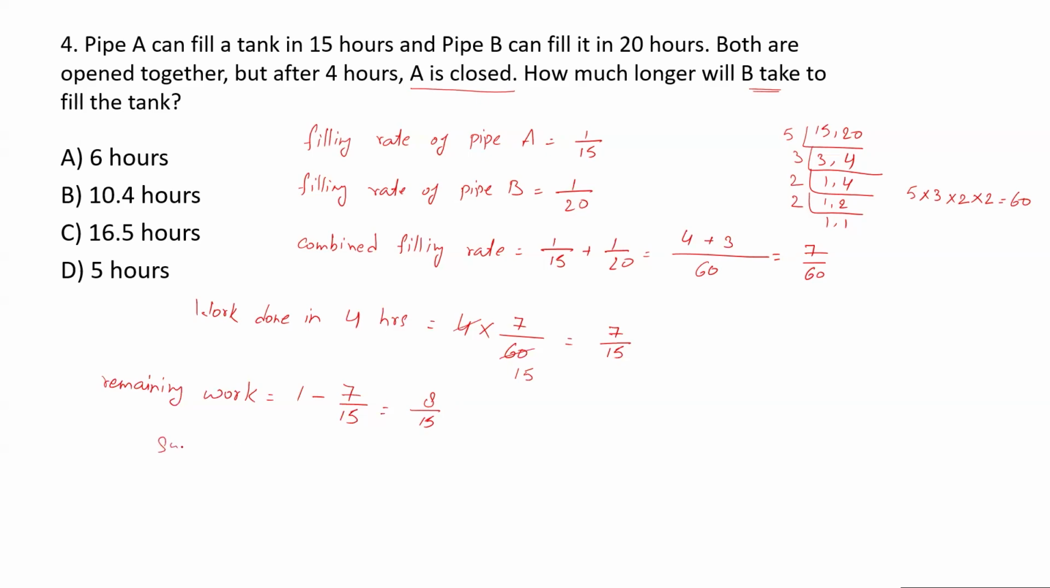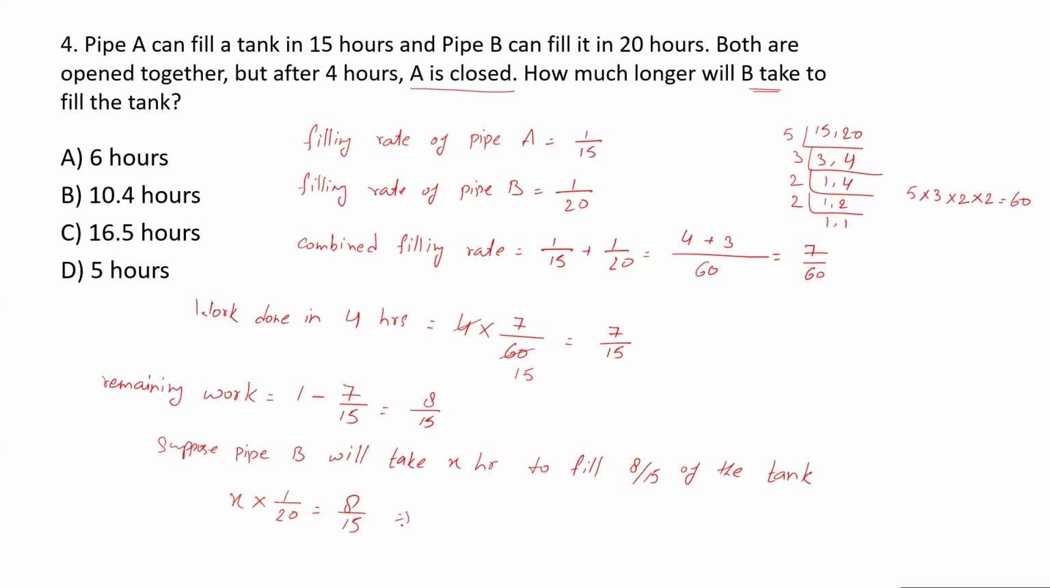So suppose pipe B will take X hours to fill 8 upon 15 of the tank, means the remaining part of the tank. So X into the filling rate of pipe B is equal to 8 upon 15, because that is what they are saying. So it will take X hours to fill the remaining part.